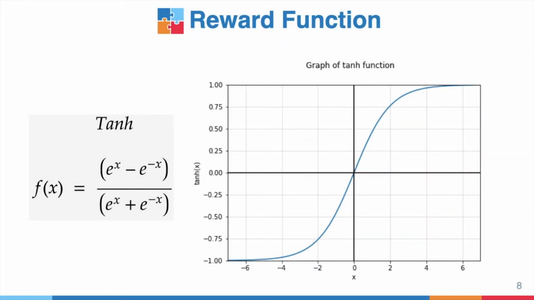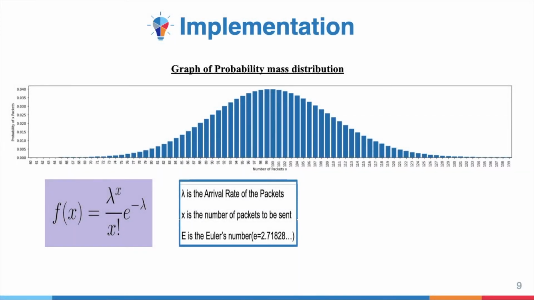The reward function that we are using here is tanh, and the graph is this. Now, as we can't predict the number of packets arriving at the fog networks in the real world, and we can't take the mean, we are using the Poisson distribution for estimating the number of packets that will arrive. The graph plotted, according to which we take the Poisson distribution value as the arrival rate, is this.